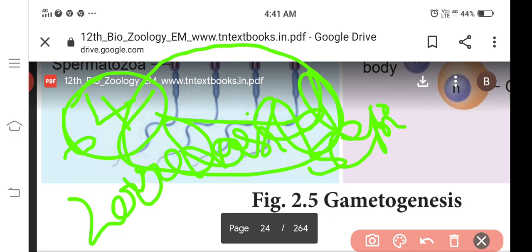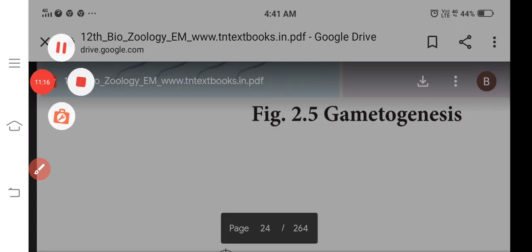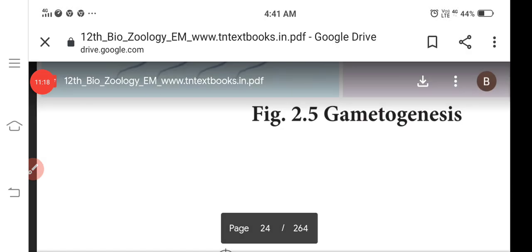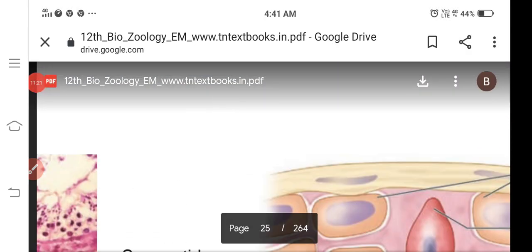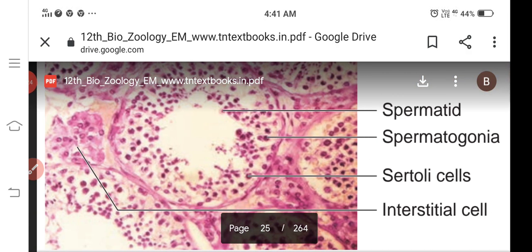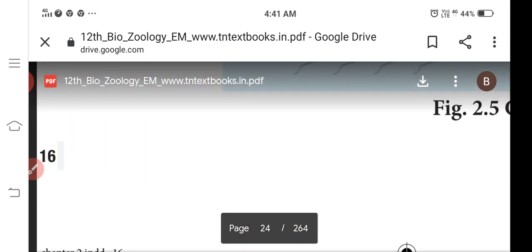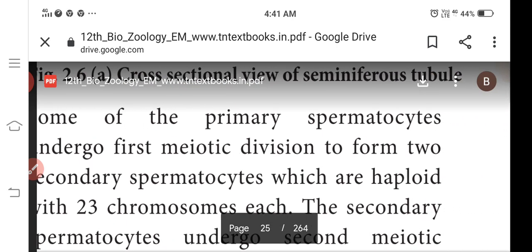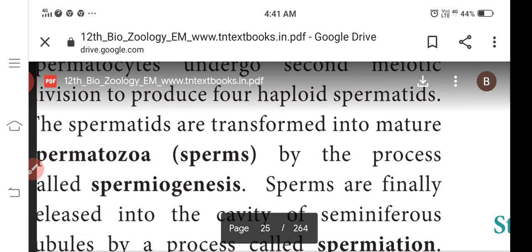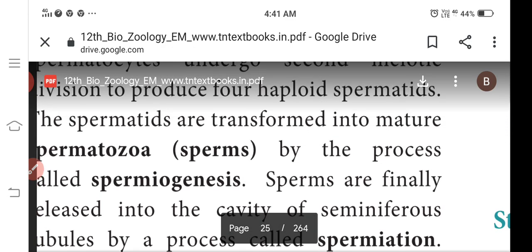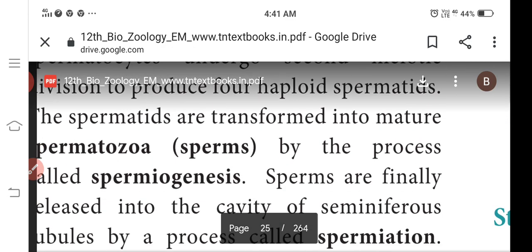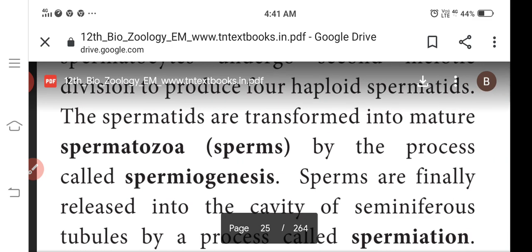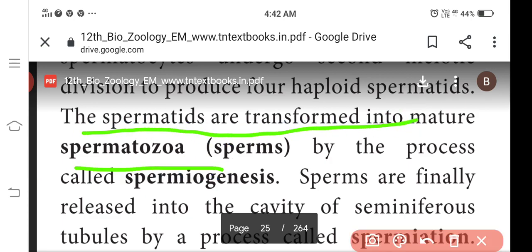So spermatogenesis, when will it take place? This is spermiogenesis. Spermiogenesis means the spermatids are transformed into mature sperms or spermatozoa.